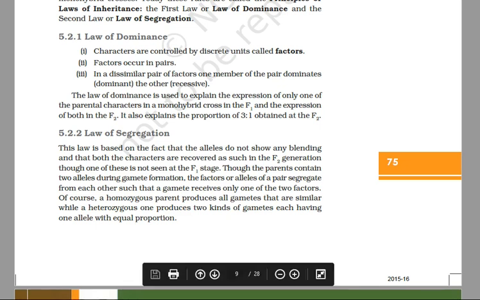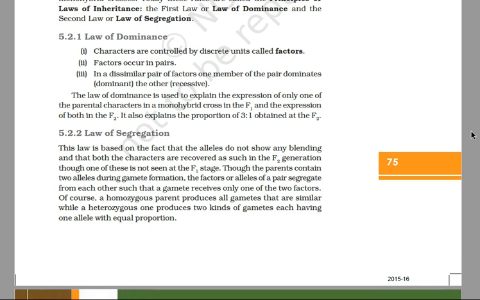In my previous lecture, I had told you about the law of dominance. Now we'll begin with the law of segregation. This is Mendel's third postulate, and this law is termed the law of segregation or purity of gametes. It states that two alleles of a character remain in the form of a pair. During gamete formation, they get segregated or separated from each other.